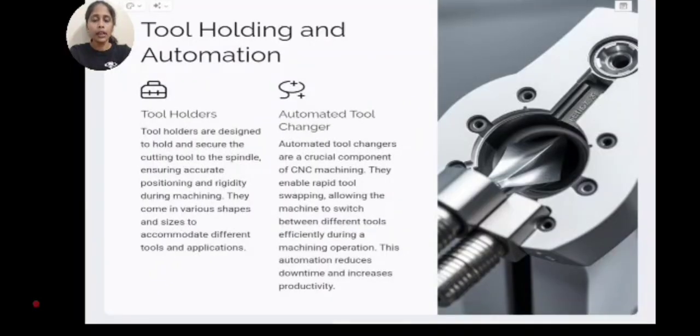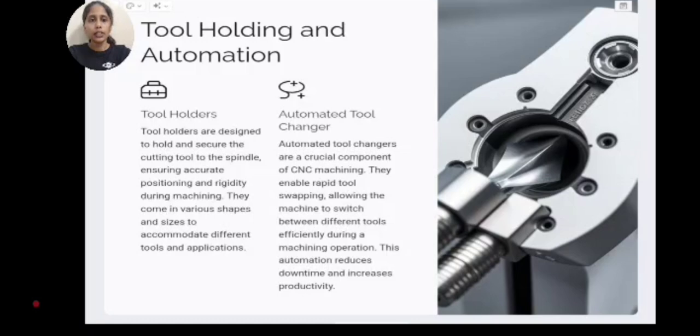Tool holding and automation. Tool holders. Tool holders are designed to hold and secure the cutting tool to the spindle, ensuring accurate positioning and rigidity during machining. They come in various shapes and sizes to accommodate different tools and applications.